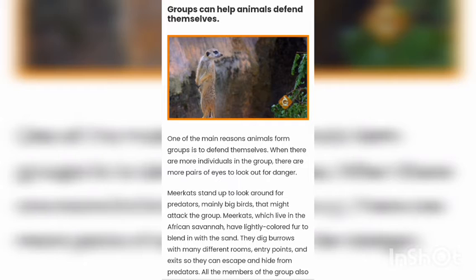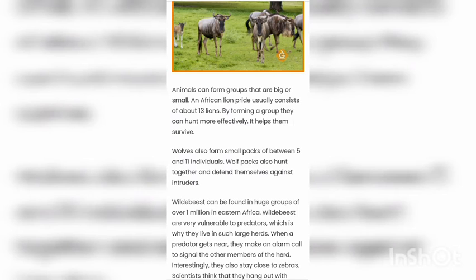All the members of the group also. Animals can form groups that are big or small. An African lion pride usually consists of about 13 lions. By forming a group, they can hunt more effectively. It helps them to survive.